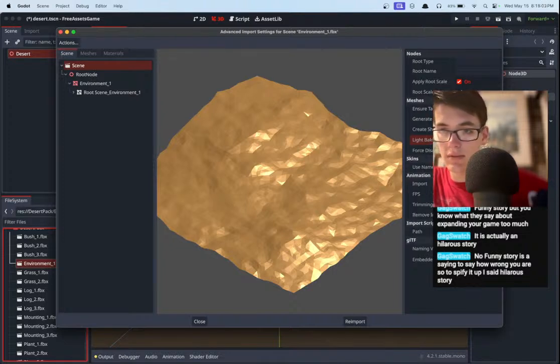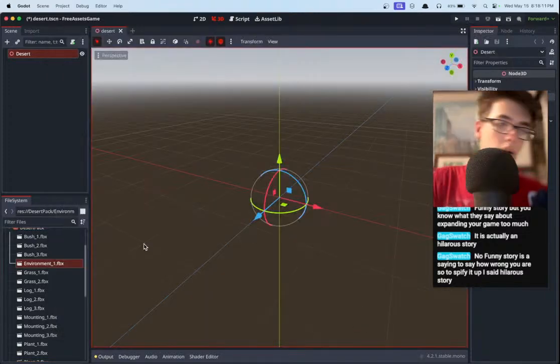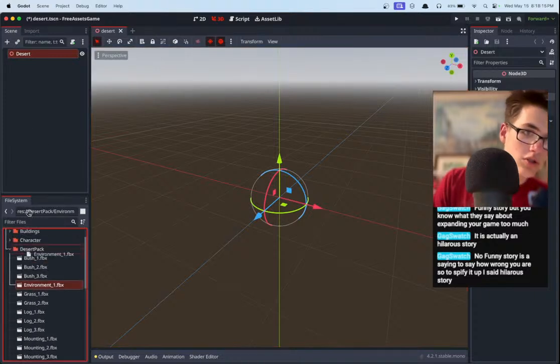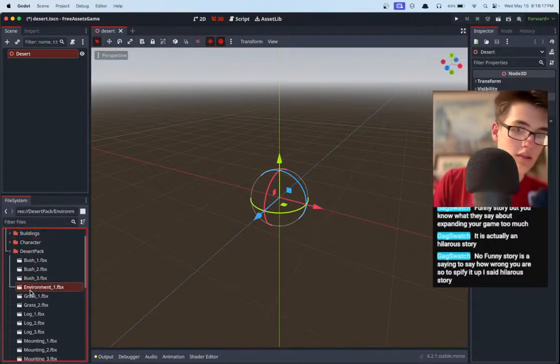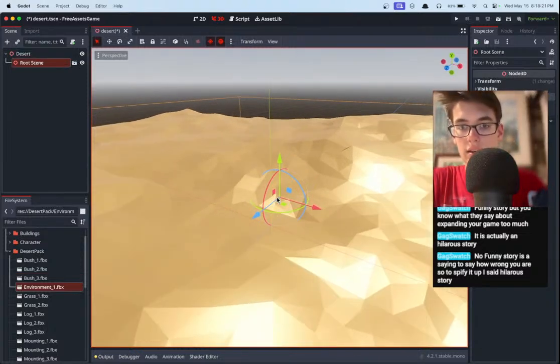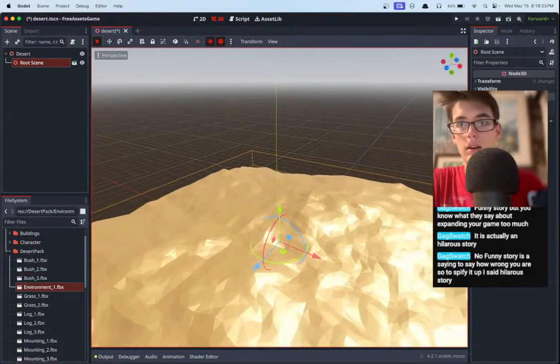So I kind of want to fix it. I'm not sure if we can though. We might have to fix it later on with custom materials. Yeah, we'll have to fix it later on. But there we go. We imported it. And now we should be able to throw it in the scene somehow. Yeah, here we go. Okay, perfect. This is our landscape. Pretty nice.